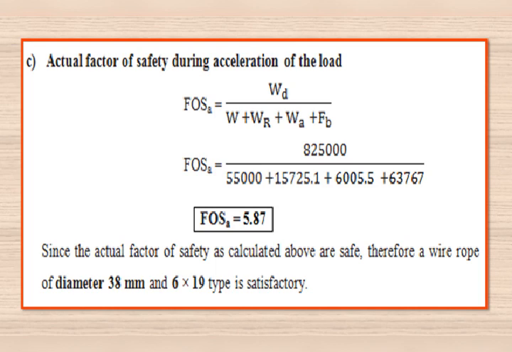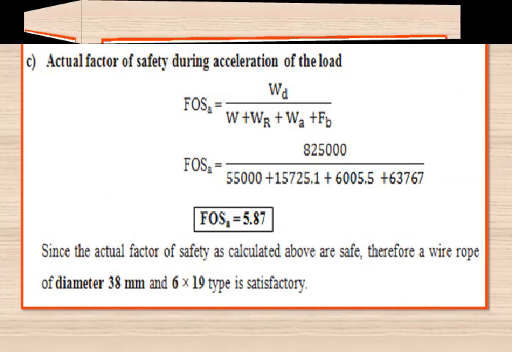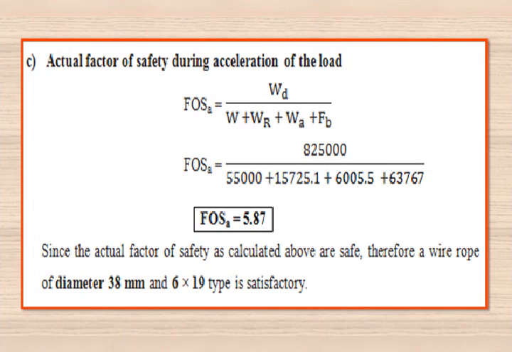By substituting all those values, FOS suffix A is equal to WD, that is 8,25,000, divided by (load to be raised 55,000, weight of the rope 15,725.1, plus additional load 6,005.5, plus bending load 63,767). By simplifying this, we are getting the factor of safety during acceleration of the load, FOS suffix A, equal to 5.87.